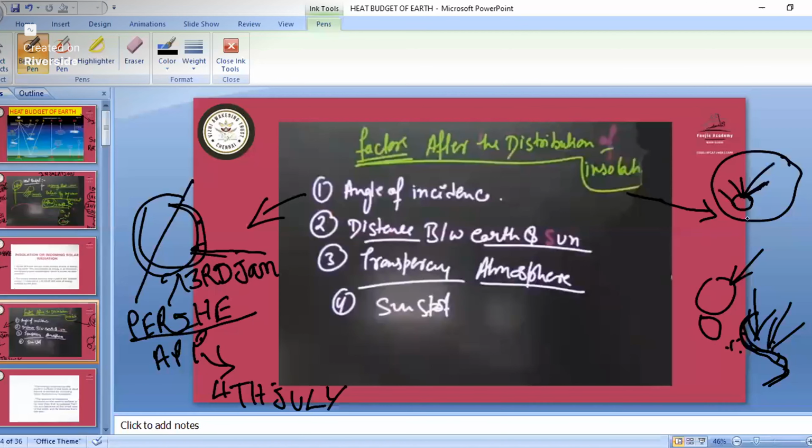Because of that we have sunspots, also known as dark spots. The sunspot cools down because heat is not reaching it, and because of cooling down, it becomes dark. So the sunspot also affects the distribution of insolation because it blocks the Sun's rays from coming to the Earth's surface, sending them back to the inner part of the Sun.